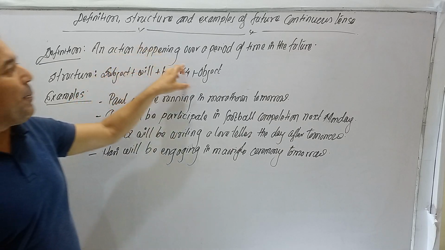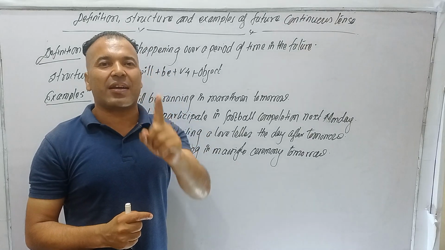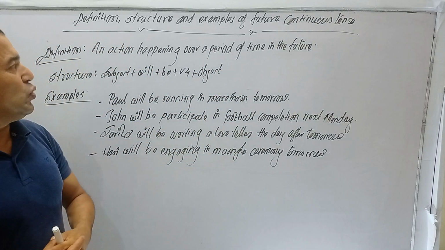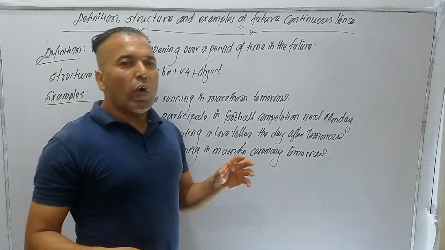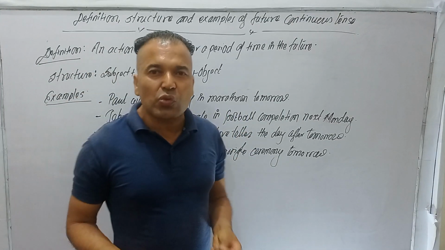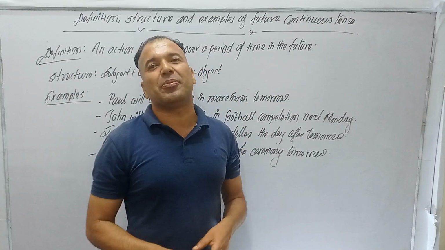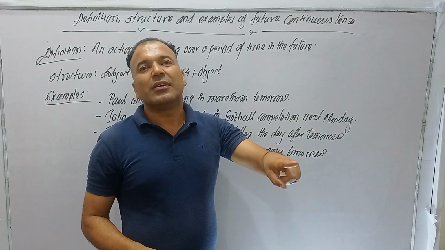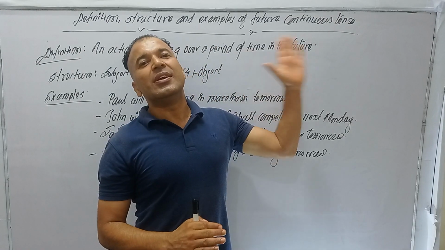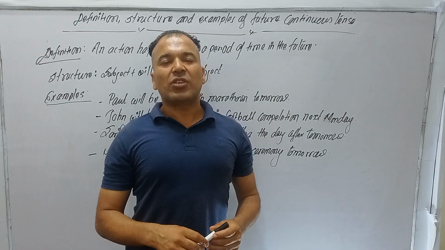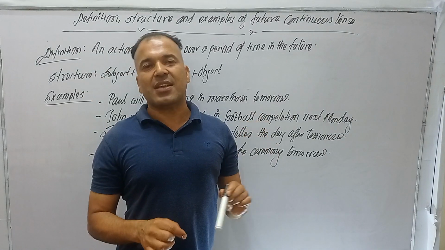An action happening within a period of time in the near future. In this condition, we have to use future continuous tense.